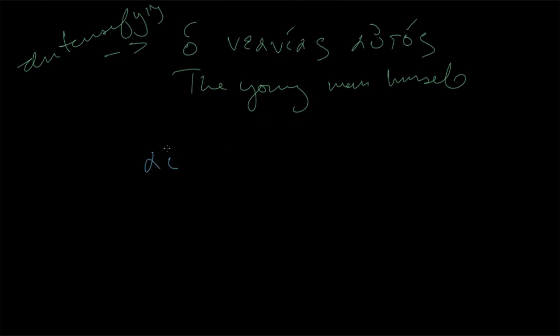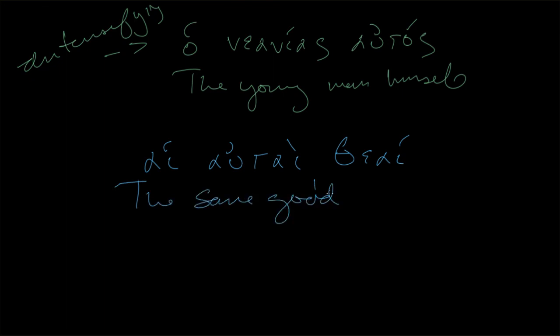We could also do Shelmerdine's examples. Hai autai theai, the same goddesses. Maybe they're the Charites, who we learned how to decline earlier. Never decline graces, but you can change their morphology. That's fine. Terrible grammar joke. I'm sorry, everyone.